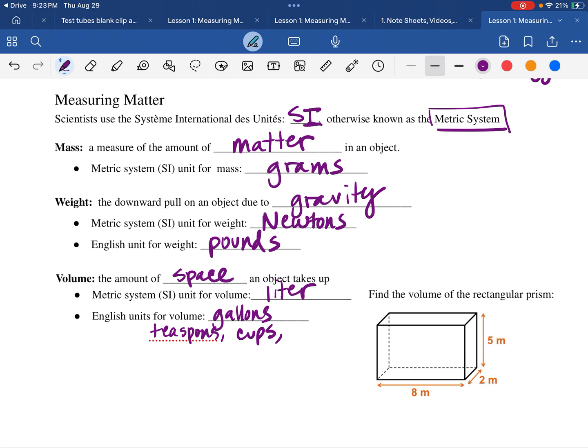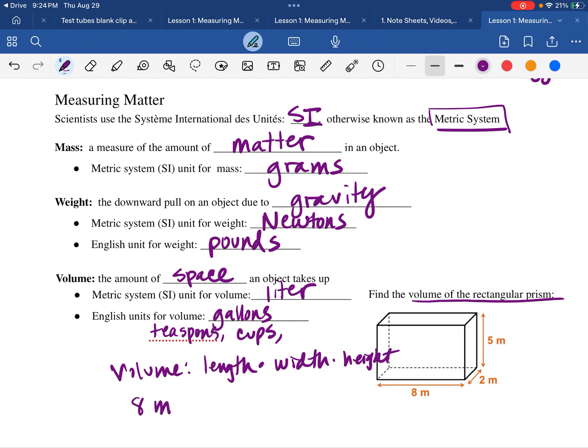So we might want to find the volume of this rectangular prism. And if you remember from math, finding the volume, let's write the formula for the volume, is the length times the width times the height. So for this particular prism, the length is 8 meters.